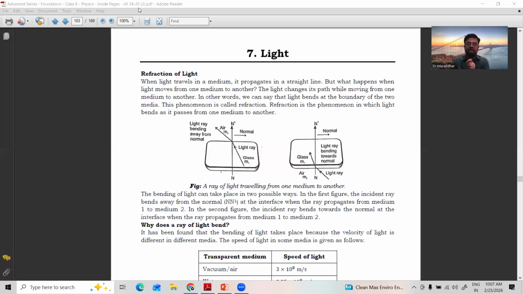Such a property of bending of light, when it travels from one medium to another medium, is called refraction of light. The second one.